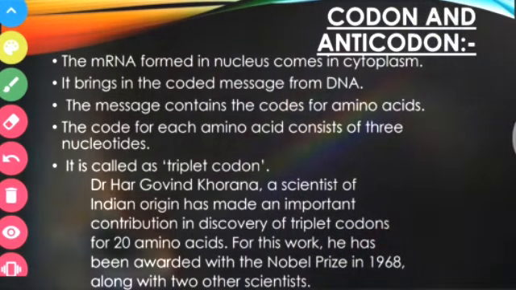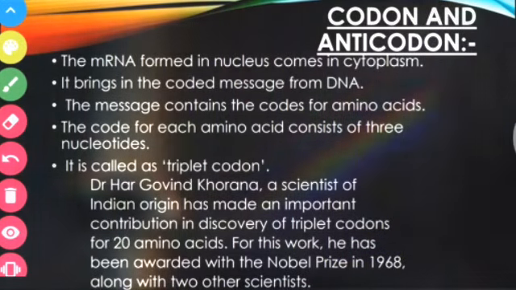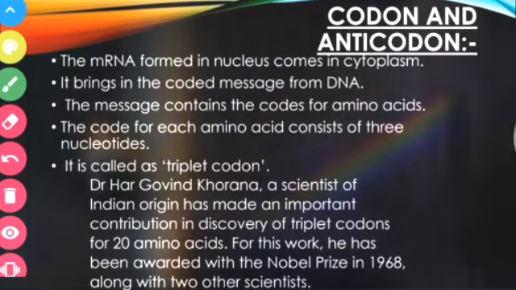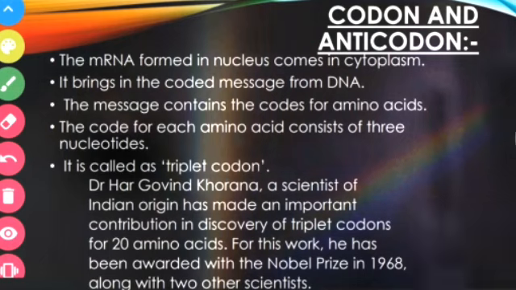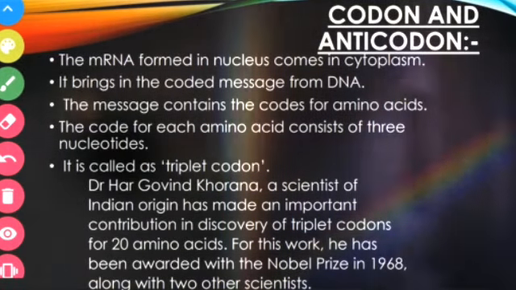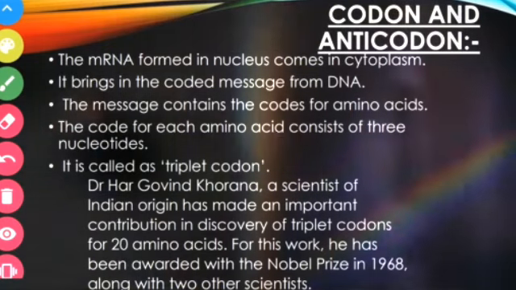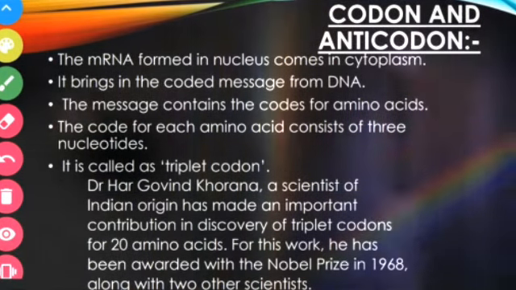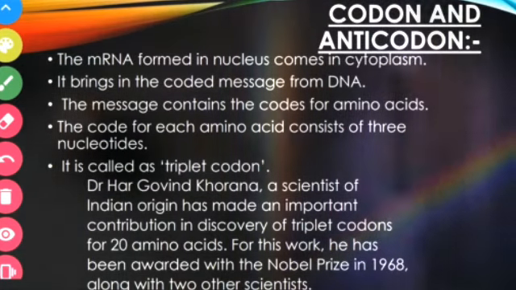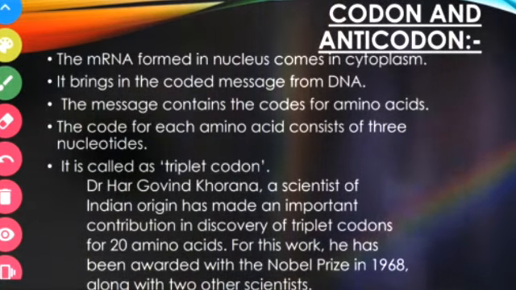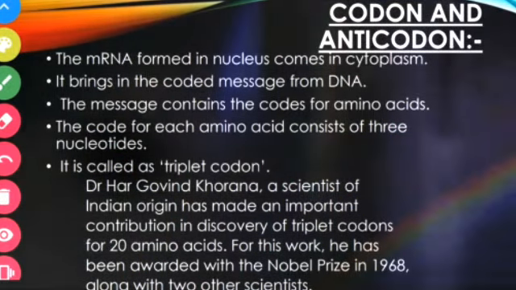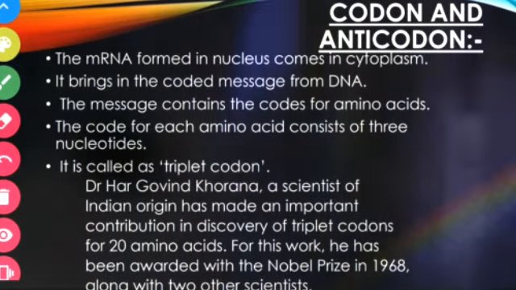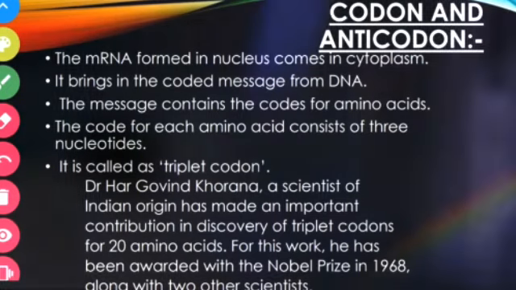So what is a codon? A group of 3 nucleotides present on the mRNA is called a codon, and accordingly the tRNA will have an anticodon. And what is this tRNA going to do? tRNA is simply going to bring a new amino acid according to the codon. So the codon present on mRNA is going to bind the anticodon present on tRNA, and finally we are going to get a chain of amino acids joined together to form a chain of protein, or a chain of polypeptide. That is called what? Translation.